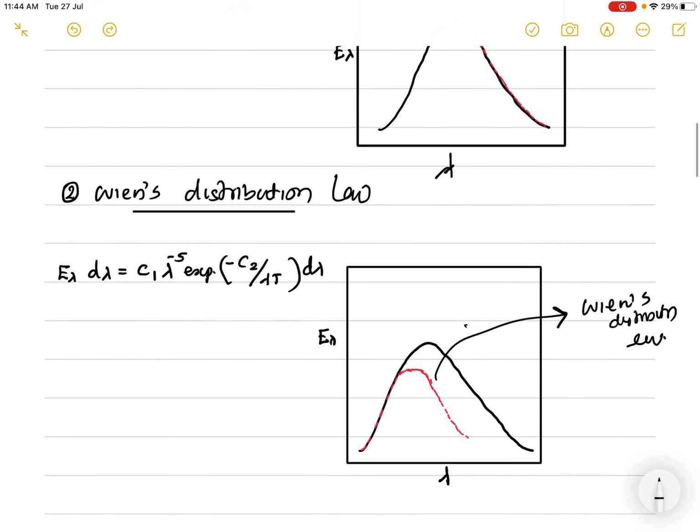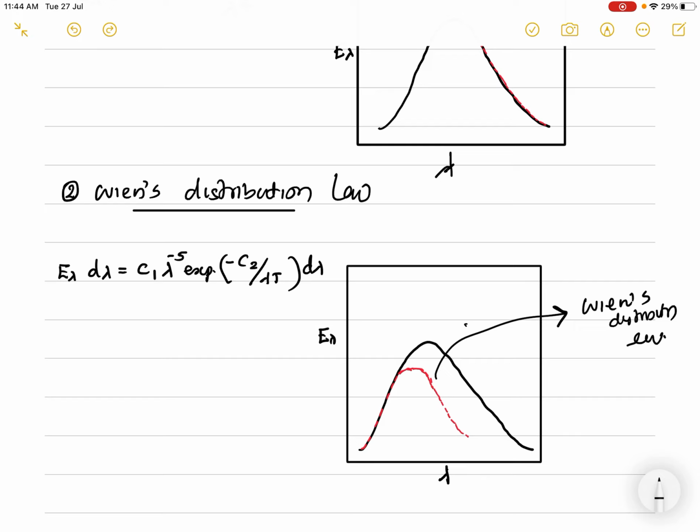In the same way, the second theory for this is Wien's distribution law or Wien's displacement law. According to Wien, the energy emission of a black body can be explained using this equation: E lambda d lambda is equal to C1 into lambda raised to minus 5 into exponential of minus C2 by lambda T into d lambda, where C1 and C2 are constants.